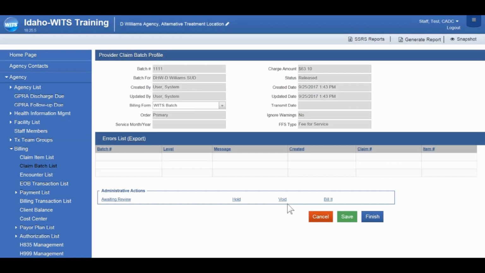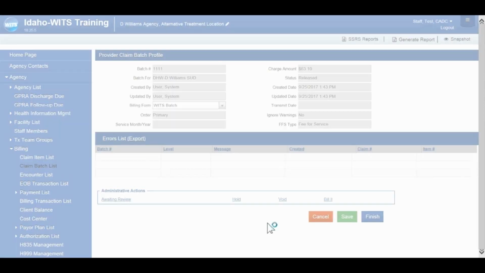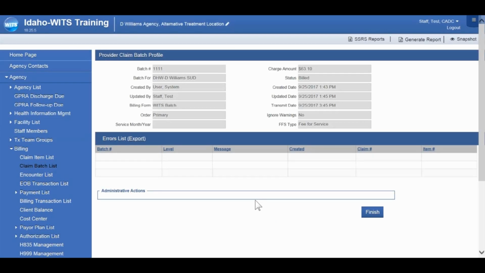And then finally we have Bill It, which is what we'll do today. Once you click Bill It, this is what actually sends that information out to the payer, and at that point it's in their hands, so the billing process is essentially complete. And the status will update to billed.